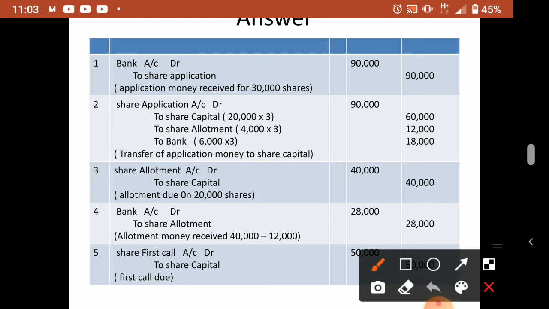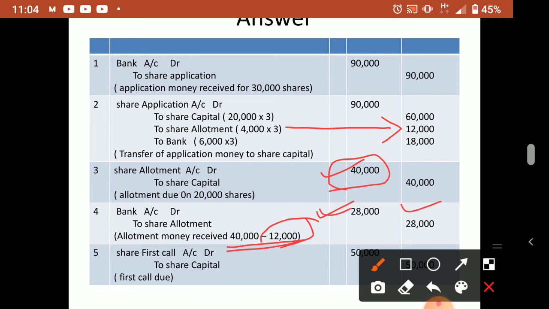Understood? Actually 40,000 we have to get, but this 12,000 already came with the application, so now from 40,000 we have to minus 12,000, because that 12,000 is already with the company. The excess money, that we will minus. Now this allotment money you will receive only 28,000. So 28,000 the public will send to the company.